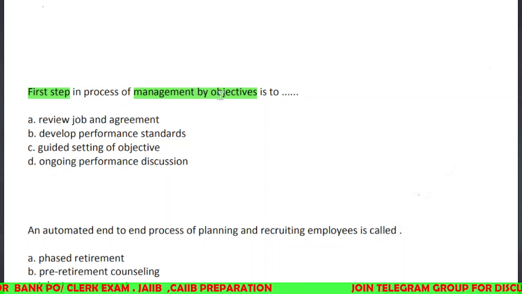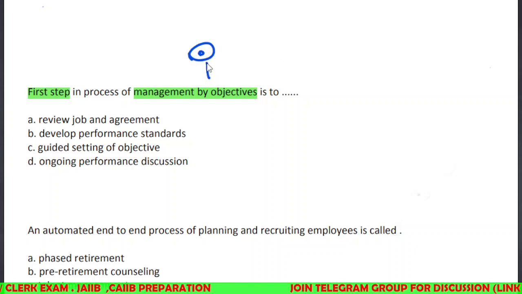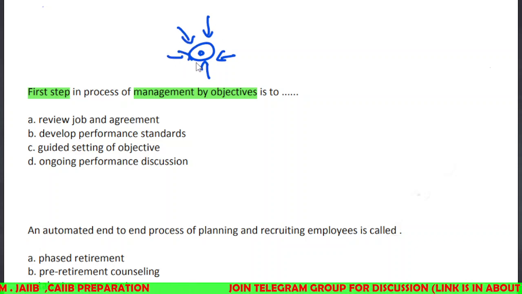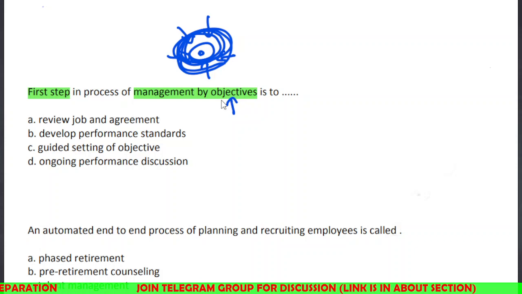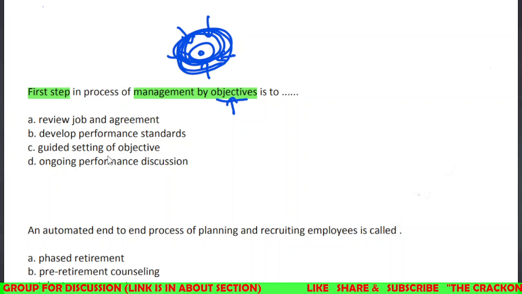Review job, management by objective, what does it mean? Here some objective has been fixed and we need to work harder to achieve that particular objective. That means the whole working condition will be around the objective, right? The objective is the main focus, and according to the objective we will manage the things and manage the company or any type of institution accordingly, right? So the first one is review job and agreement.